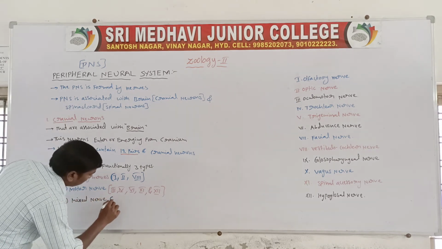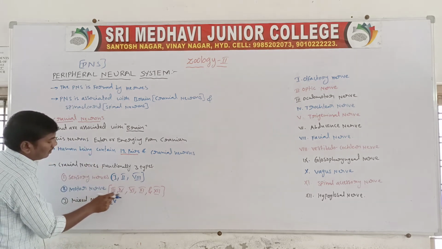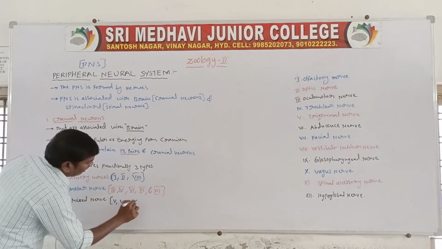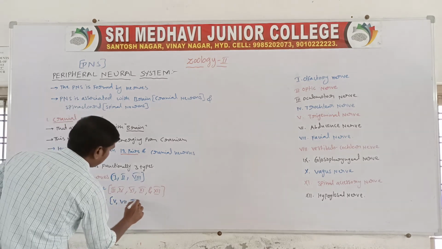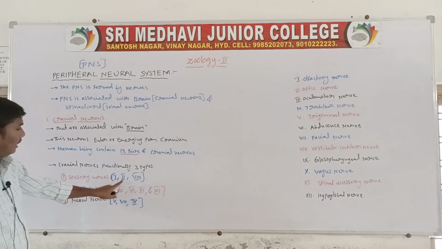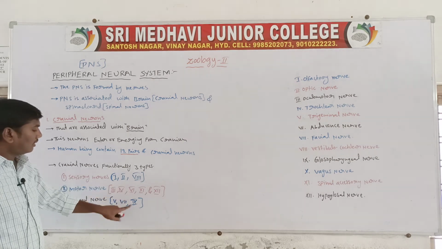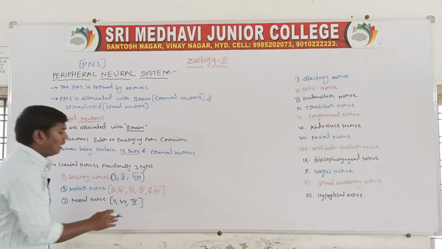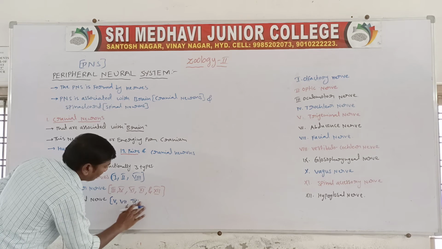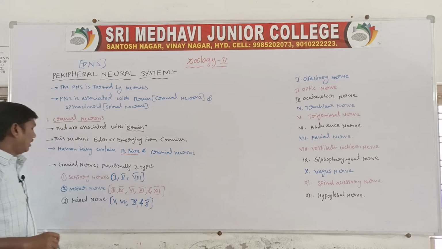Mixed nerves: the fifth one, seventh one, ninth one. So these are the mixed nerves. Fifth, seventh and ninth nerves, and the 10th nerve. 9th and 10th nerves. So they are the mixed nerves.